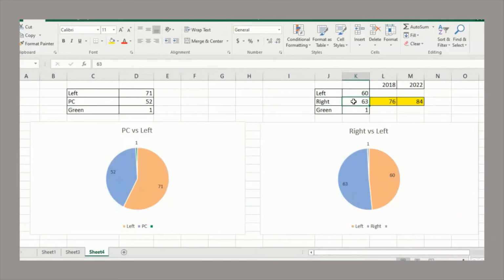Now, this example actually shows how this hypothetical situation is not very realistic, because in 2018, there was only one right-wing party in Ontario, and they didn't get 63 seats, they got 76. And then 4 years later, when two right-wing parties actually split off, well, even though there was vote splitting, which we saw cost the right wing 2 seats, they still won 84 seats, even more than the 76.